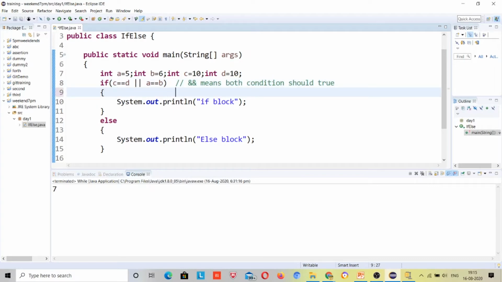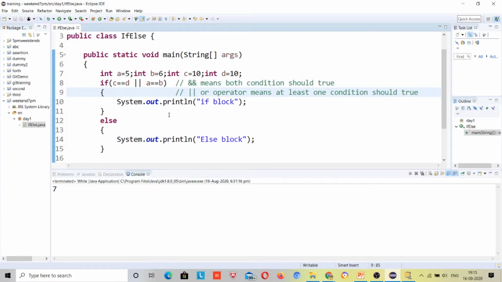Yeah, if the OR operator is there, OR operator means at least one condition should be true. Please note these points, right?